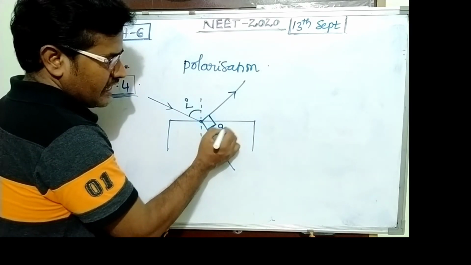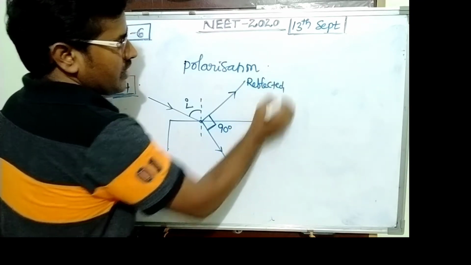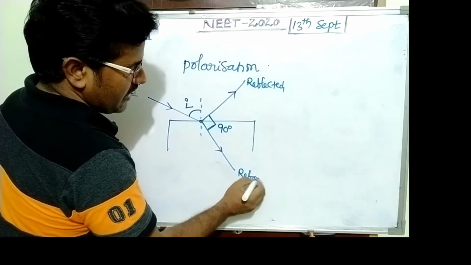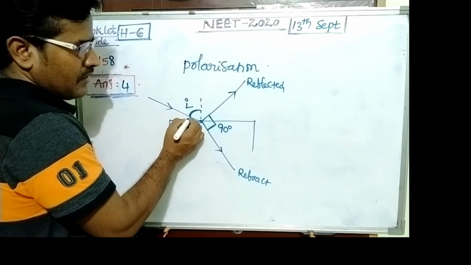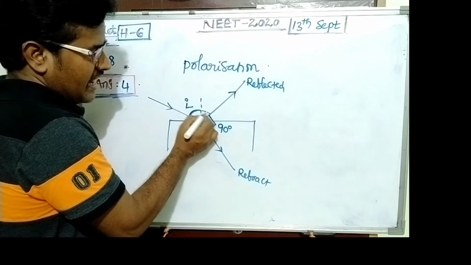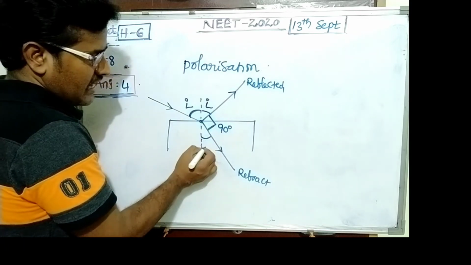This is the reflected light and this is the refracted light. The incident angle is I, so the reflecting angle is also the same. The refracted angle is R.